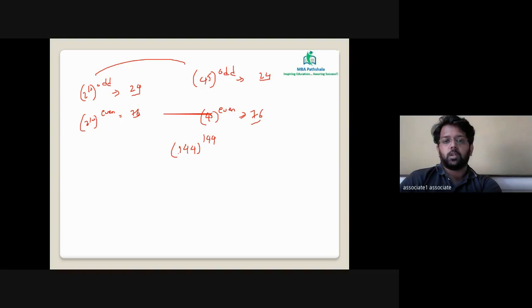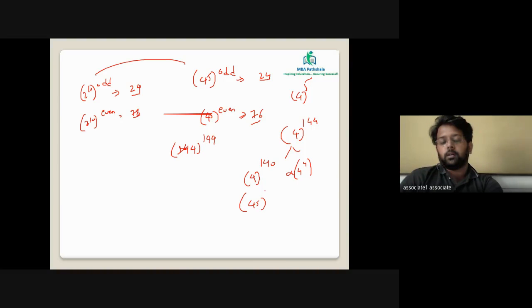So 144, remove the 14, it's going to become 4 raised to 144. Now we want it to be in the form of 4 raised to 5. So you can break this down as 4 raised to 140 into 4 raised to 4. 4 raised to 140 can be in the form of 4 raised to 5 raised to, how much would this be? 20.